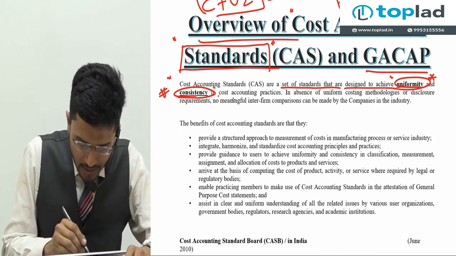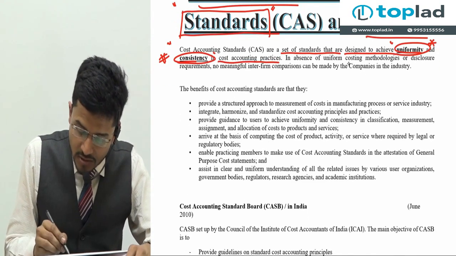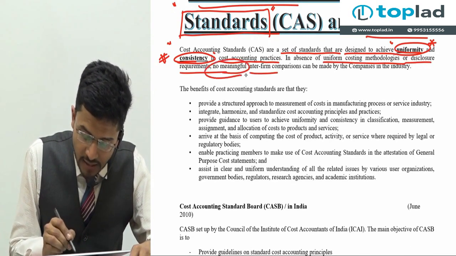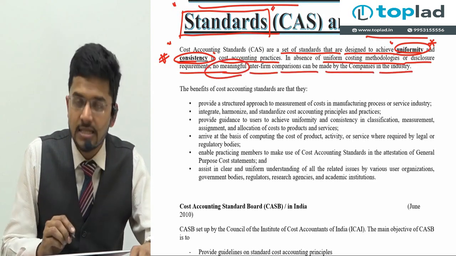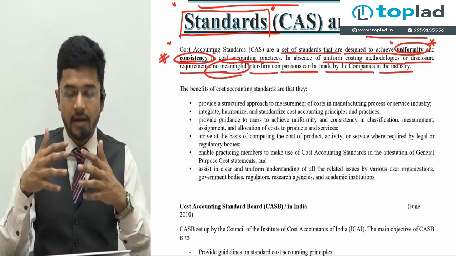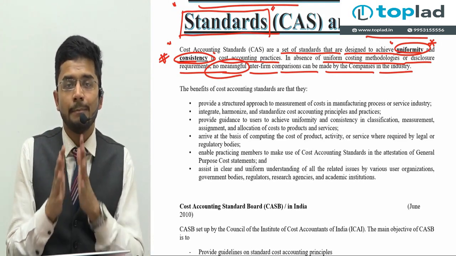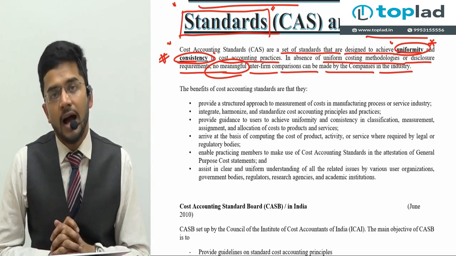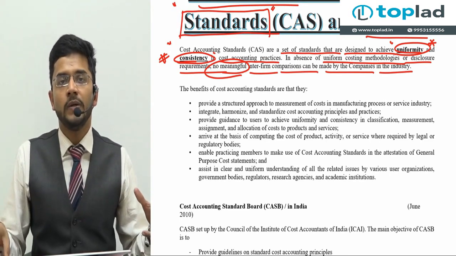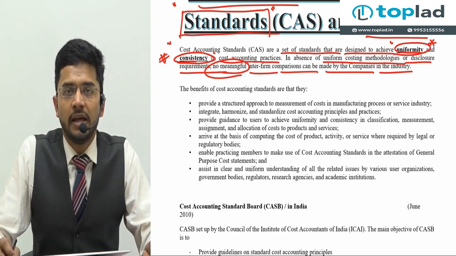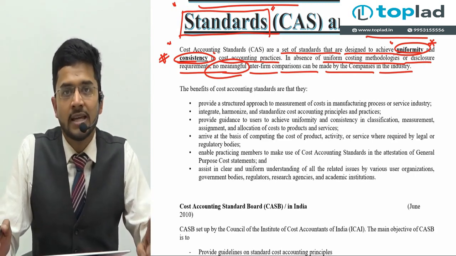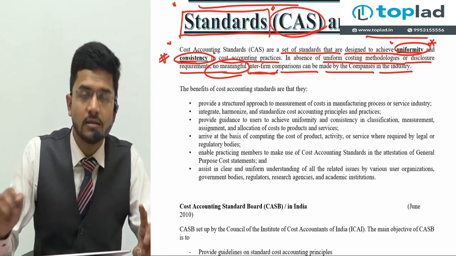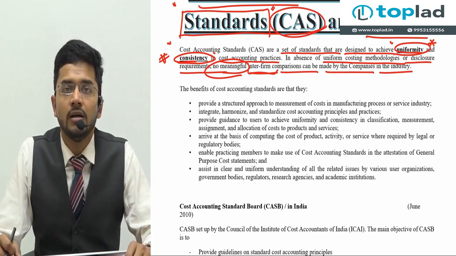Yes, got it. In cost accounting practices, in the absence of uniform costing methodologies or disclosure requirements, no meaningful inter-firm comparisons can be made by the companies in the industry. So if I want to have a comparison of two companies, for that comparison I need standards. I need some common thread between all the areas of cost accounting by which I can compare two companies. So inter-firm comparison is possible only when there are certain standards pursuant to which cost accounting records are made.